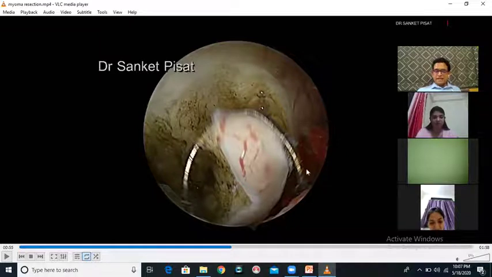Then the electric current that I want to pass from the loop into the fibroid will pass into the fibroid, agreed. But a significant amount of this current will also pass into the normal saline which is there in the uterine cavity. Will it cause the patient any harm?